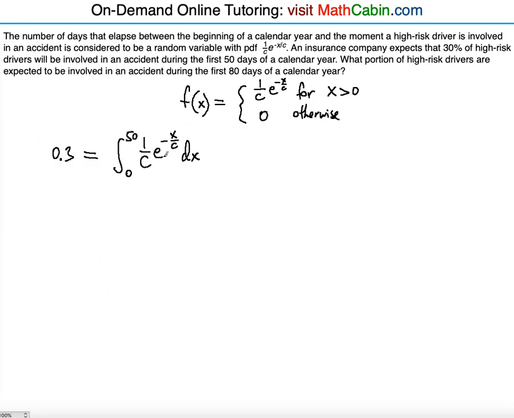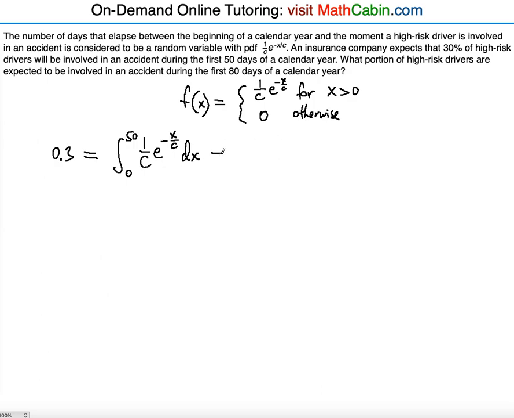So now, obviously, to find the portion of high-risk drivers that are expected to be involved in an accident during the first 80 days is going to be similar, right? We're going to integrate from 0 to 80. But before we do that, we have to find the value of c. And since we already have the probability set to 0.3, we can solve for the integral here and then find the value of c that way.